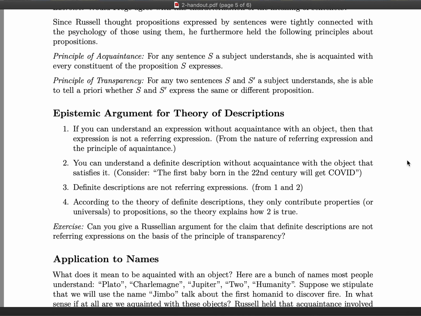Now, as an exercise, and something we can talk about in office hours, one can give a similar argument to the one just given against the claim that definite descriptions are referring expressions, on the basis of the principle of transparency. So that is something that would be worth trying to do.